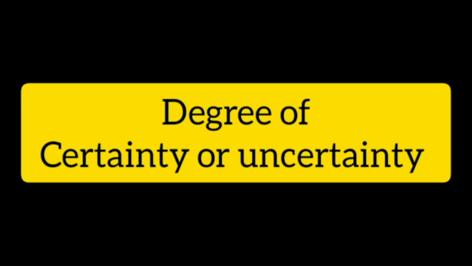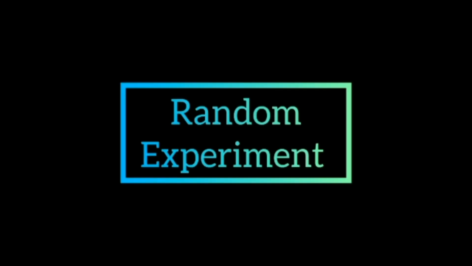In each of the statements or examples, there are different degrees of certainty or uncertainty of results. Now the problem is how can we measure the certainty or uncertainty?